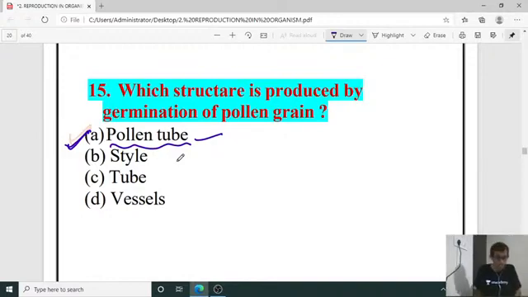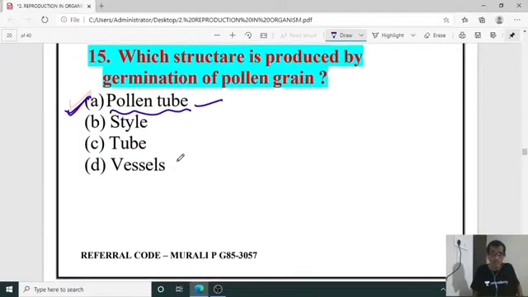Pollen tube formation ensures that the pollen grain is germinated on a compatible type of stigma. Only when a compatible or matching type of stigma is there will it allow the pollen grain to germinate. Otherwise, it won't give permission to germinate on that stigma, if it is an incompatible type of stigma. Yes, pollen tube, option A, you are right, Manohar.